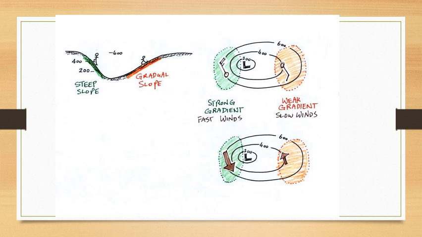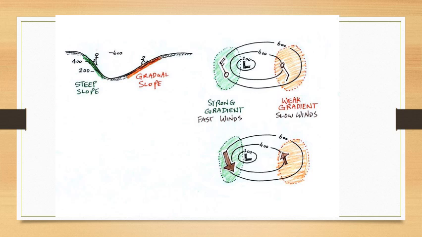On the right hand side you can see the isobars are drawn. They are joining places which have the same atmospheric pressure. Now when the isobars are closely spaced, it indicates that the pressure gradient is steep.